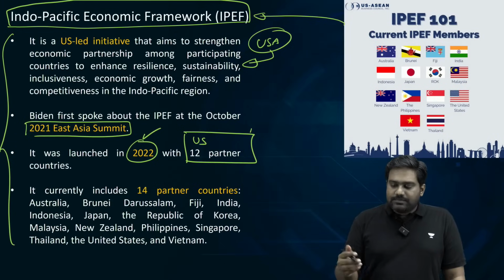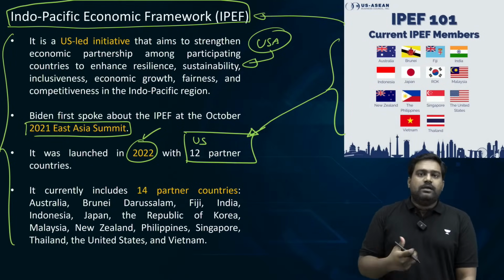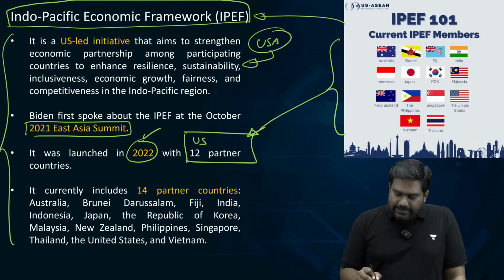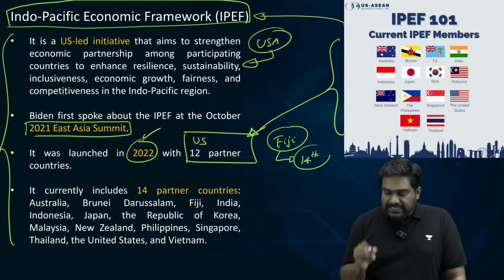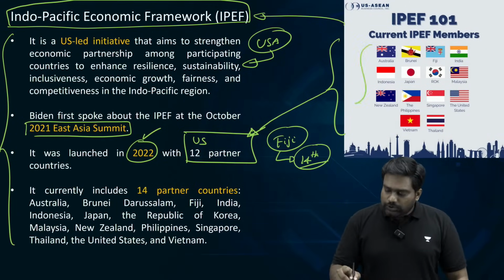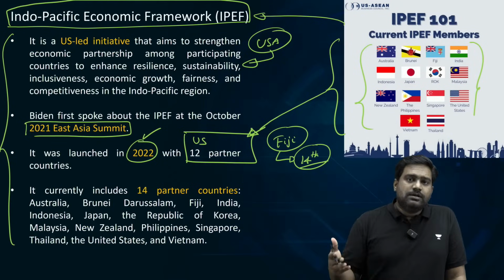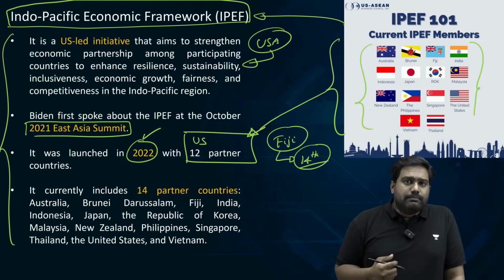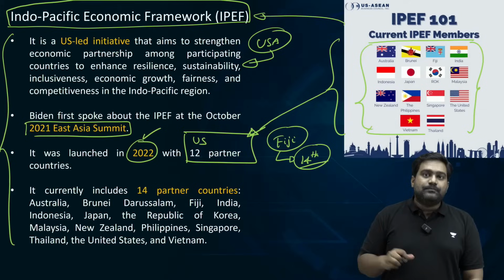So several countries from Southeast Asia and Pacific region, as well as India from the Indian Ocean region, joined IPEF, and later Fiji, the South Pacific country of Fiji, also joined the grouping as the 14th member. So totally there are 14 member countries, including US, India, Australia, Japan, and many others. You can see the countries which are part of IPEF over here.